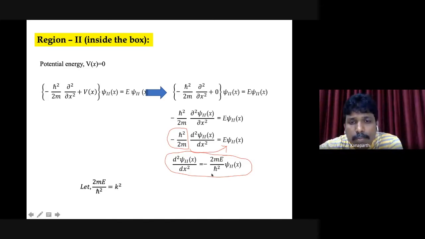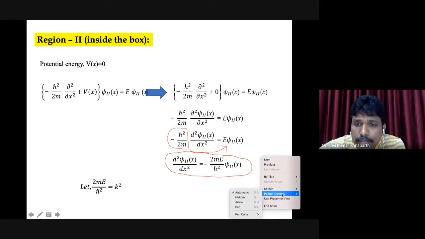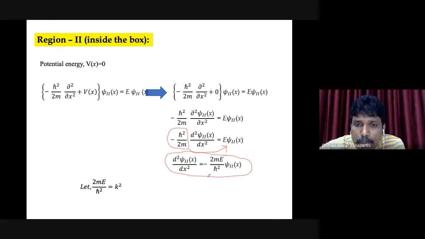Now, I'm just making a small substitution. I have a quantity in this expression, 2mE by h cross square. I'm going to replace it with a constant. Why?